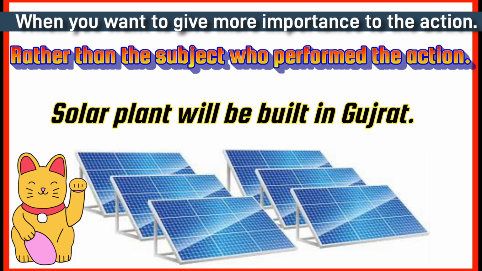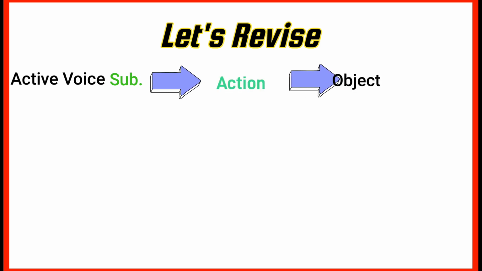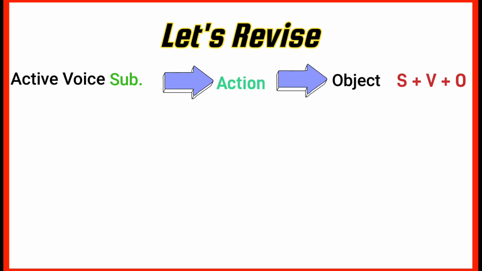That's all in this video about active voice and passive voice. Now let's quickly revise what we have learned in this video. Firstly, we discussed active voice. Here the subject performs the action and object receives the action. General sentence structure of it is subject plus verb plus object.